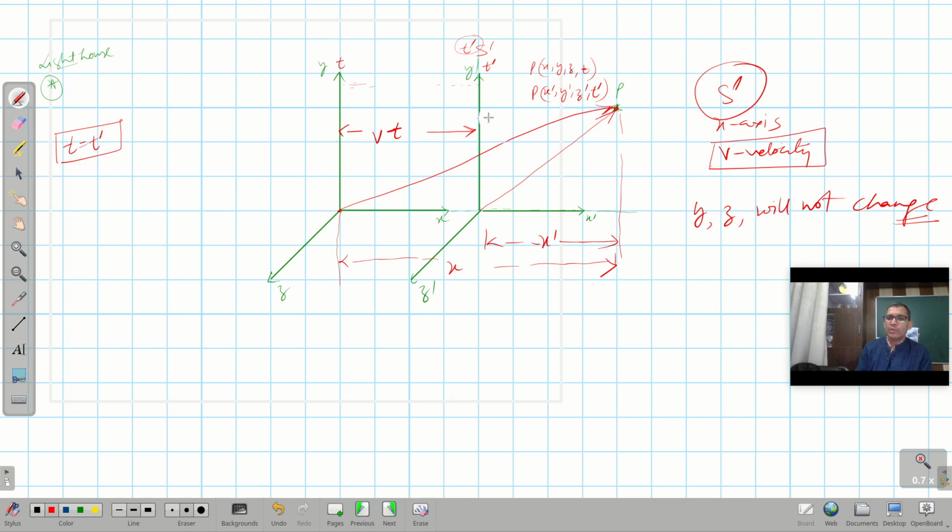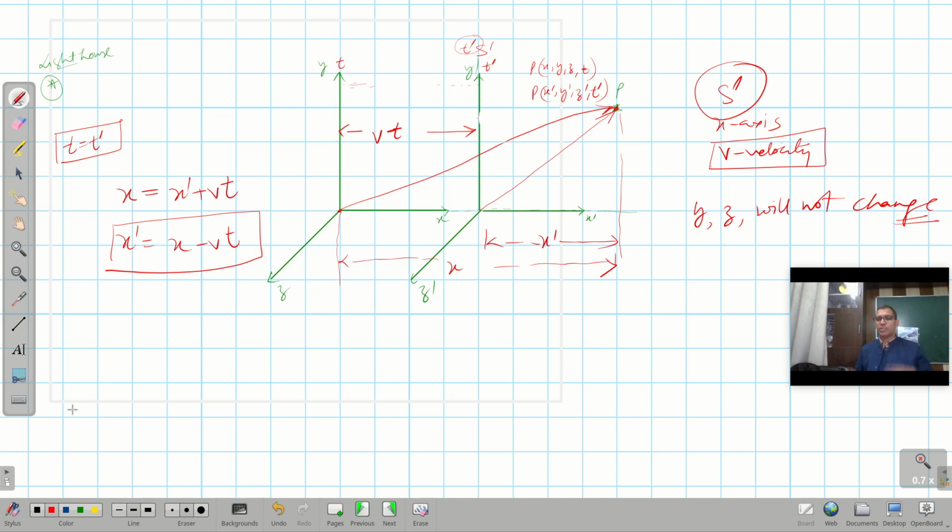So if I look at this from simple geometry, this whole distance x is equal to this distance plus this distance. So this comes out to be x prime plus vt. So I can write down x prime is equal to x minus vt. So what is it? It is the Galilean transformation.